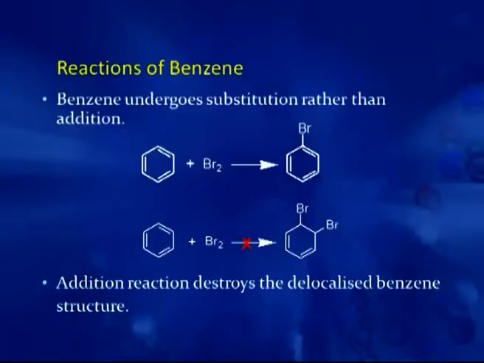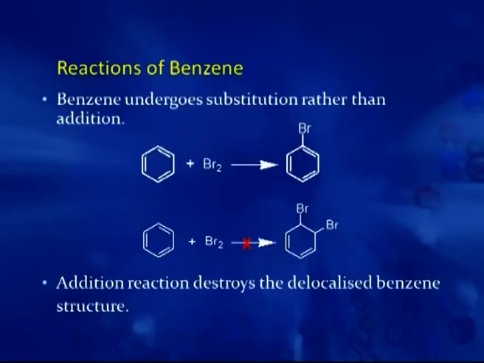So, this stability of benzene reflects on its reactions. That is why benzene undergoes a special set of reactions. As such, it is an unsaturated compound, and like other unsaturated compounds like alkenes and alkynes, it must undergo electrophilic addition reactions.